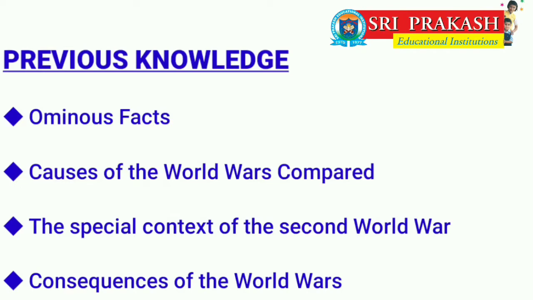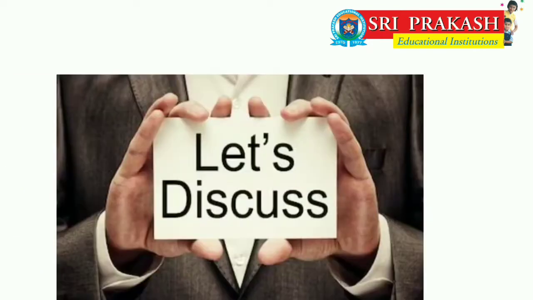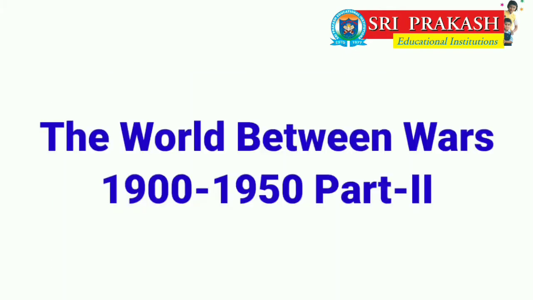In the previous classes, we learnt ominous facts, causes of the world wars compared, the special context of the Second World War, and consequences of the world wars. Now, let us start discussing the world between wars, 1900 to 1950, part 2.